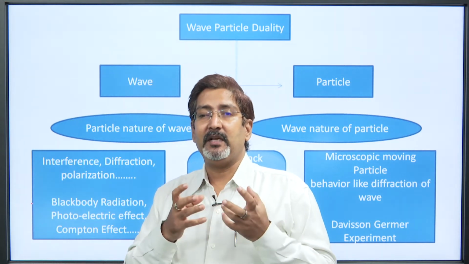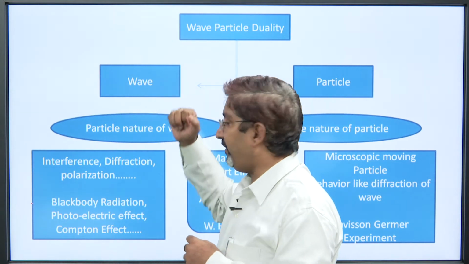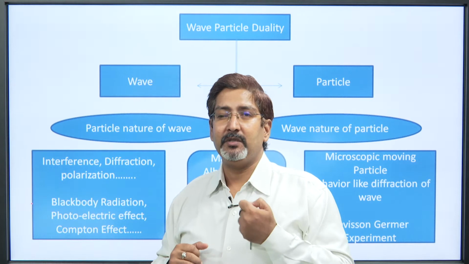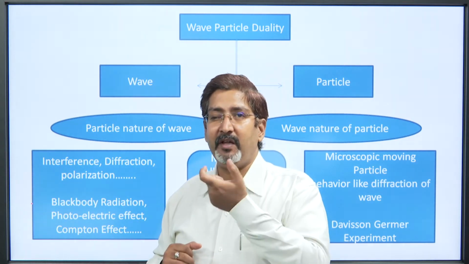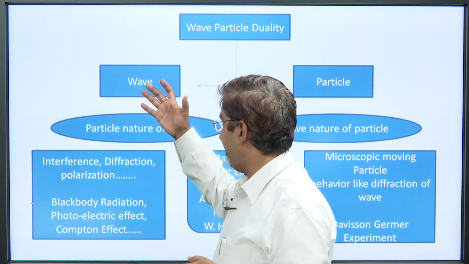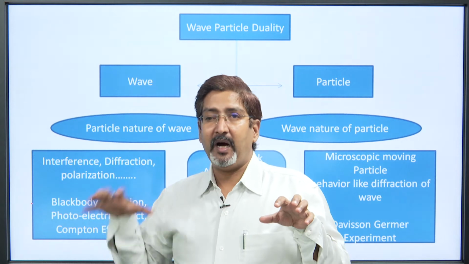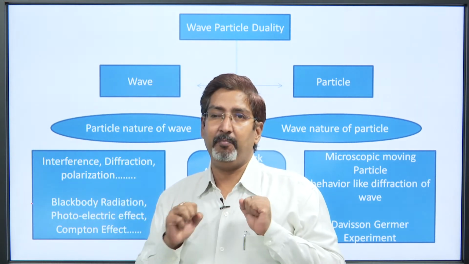Simply, these are the properties of a particle. And what about the properties of a wave? The energy, the amplitude, the frequency, the wavelength, these are all properties of a wave. So, we can recognize the wave and particle with the help of these characteristics, one simple thing.